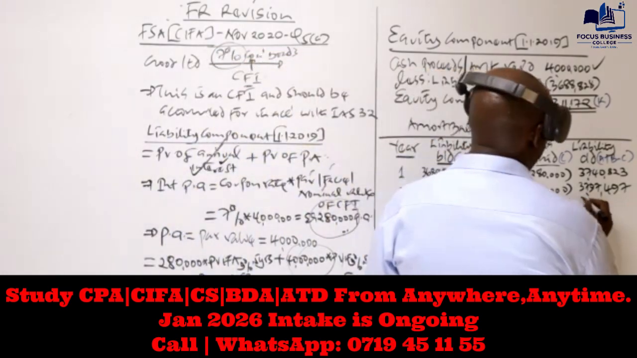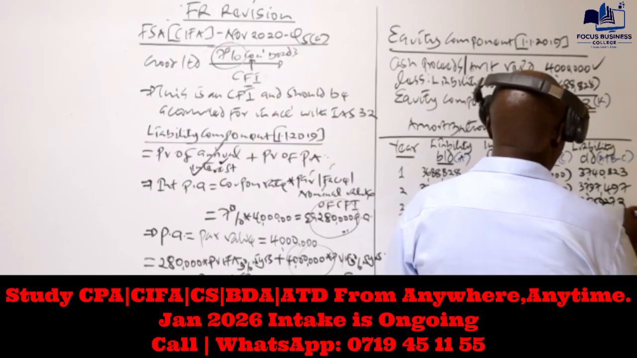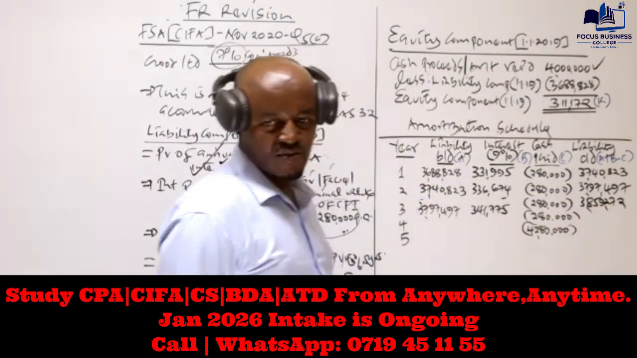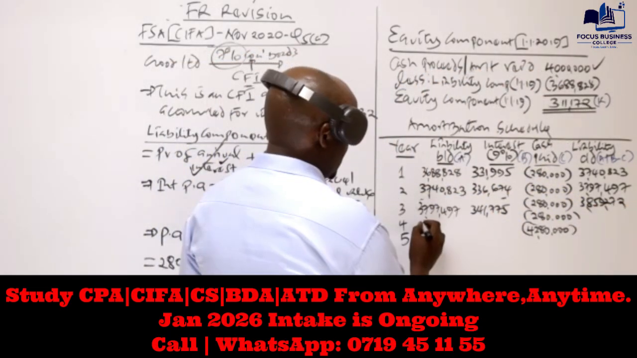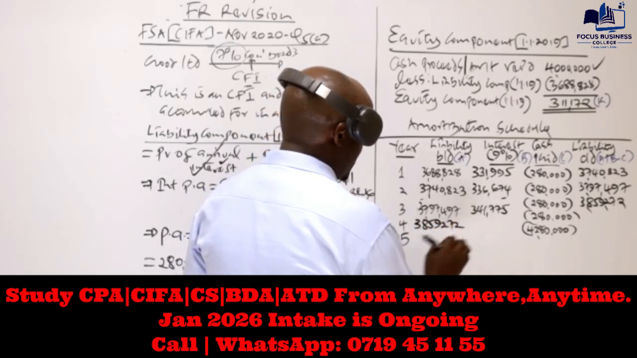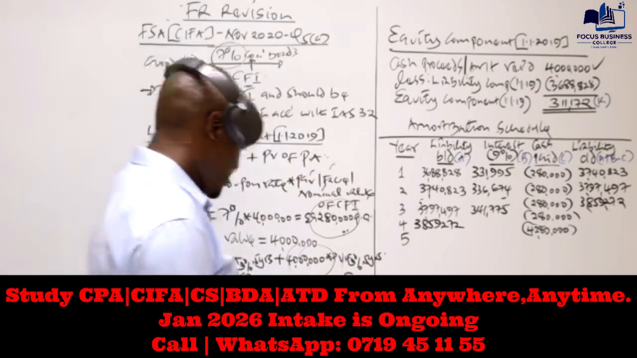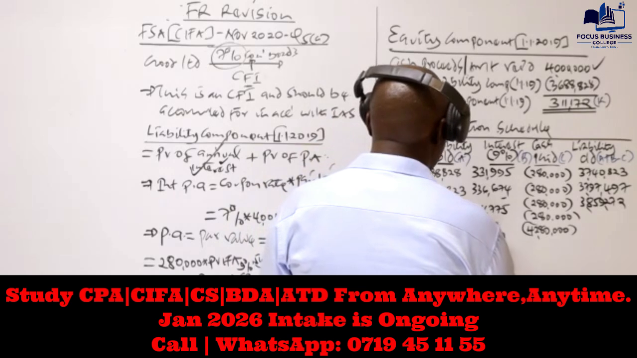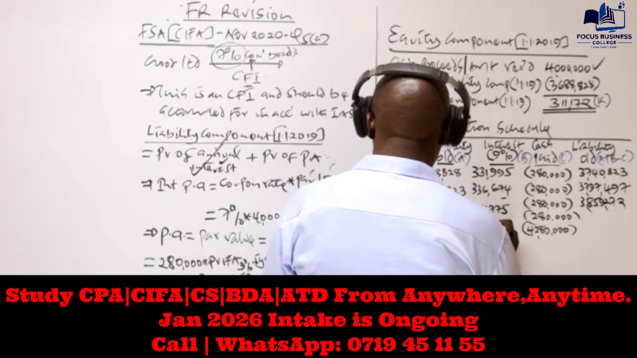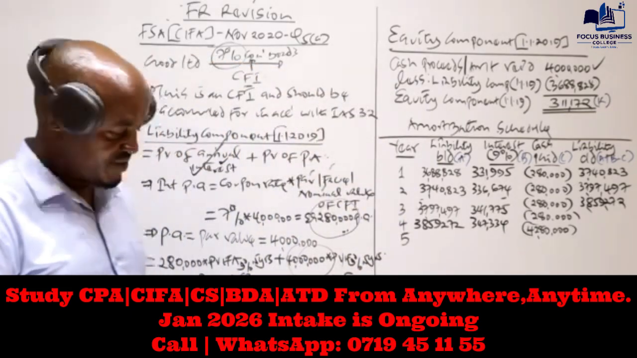38,59,272. Okay, that will be the opening balance here. 38,59,272. Interest, which is basically 9%, is 347,334. That is basically what I'm getting.